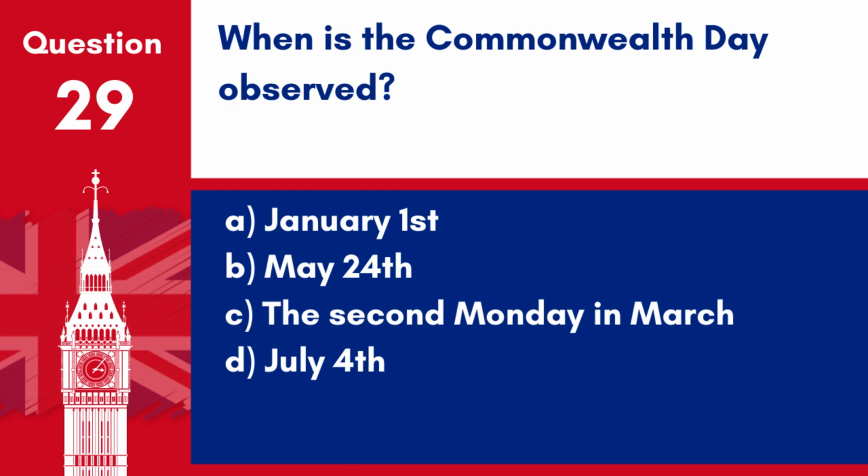Question 29. When is the Commonwealth Day observed? A. January 1st. B. May 24th. C. The second Monday in March. D. July 4th. Answer: C. The second Monday in March. Commonwealth Day is observed on the second Monday in March across the Commonwealth countries.